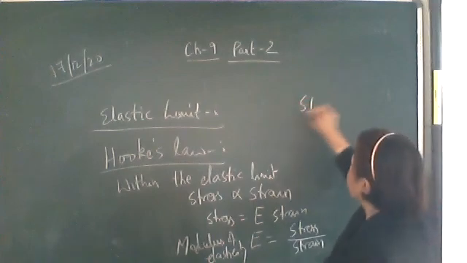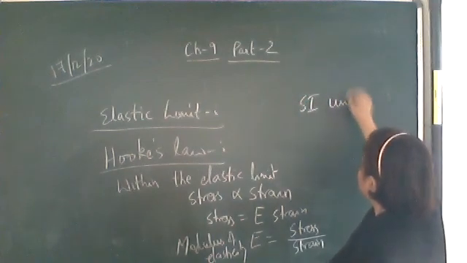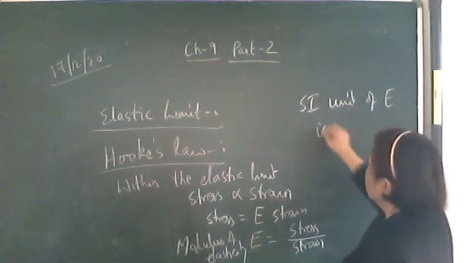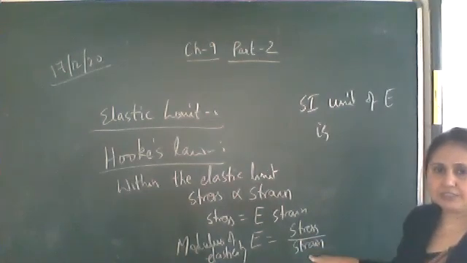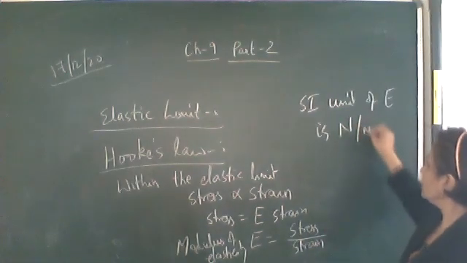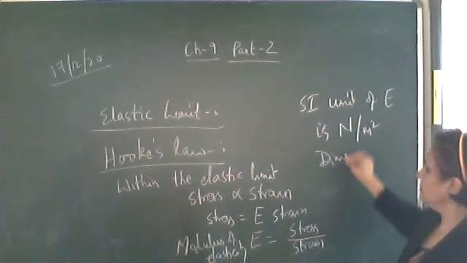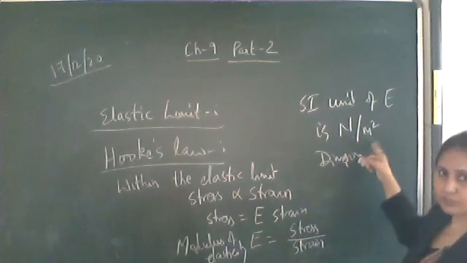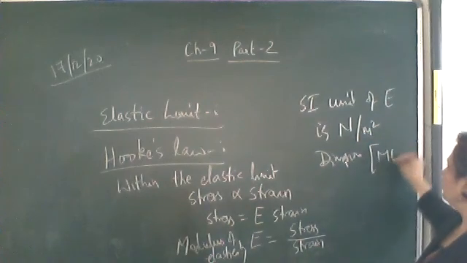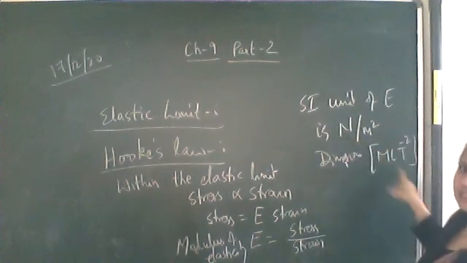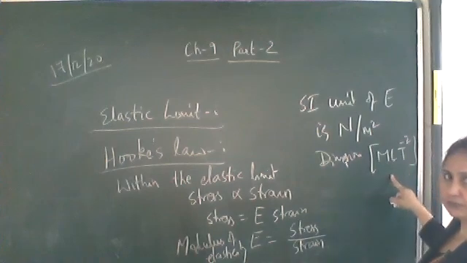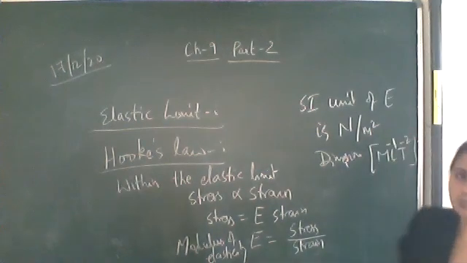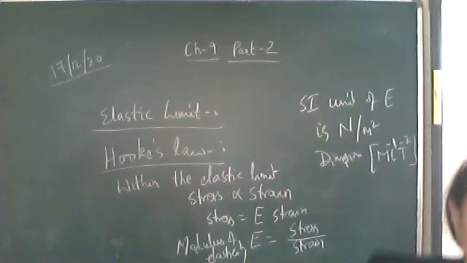So what will be the SI unit of modulus of elasticity? Strain doesn't have any unit, so whatever is the unit of stress, the same is the unit of modulus of elasticity, that is Newton per meter square. The dimension is also the same as that of stress. Newton is M L T to the power minus 2, upon area meter square, L to the power minus 2. So the dimensional formula is M L to the power minus 1 T to the power minus 2.